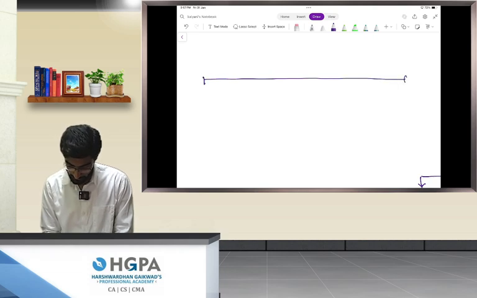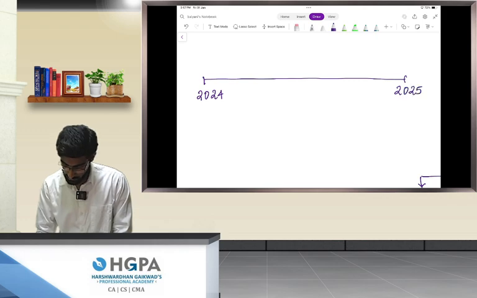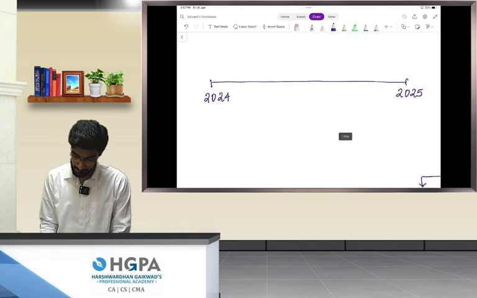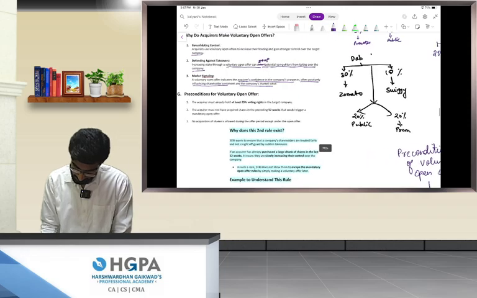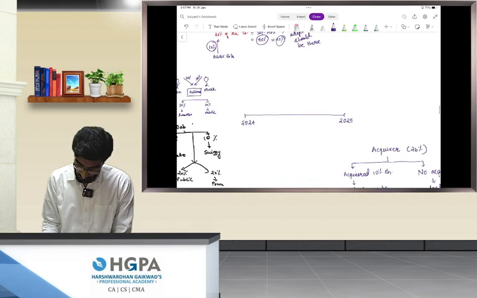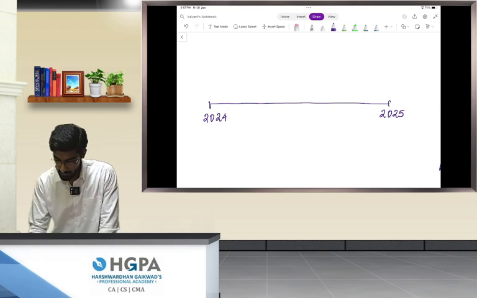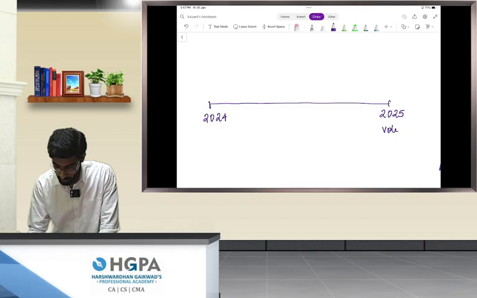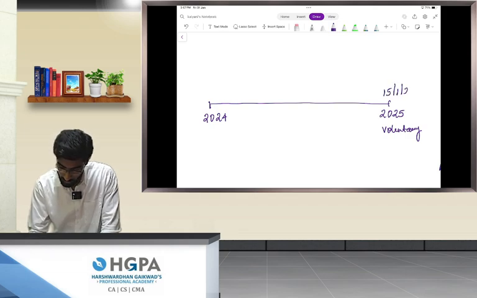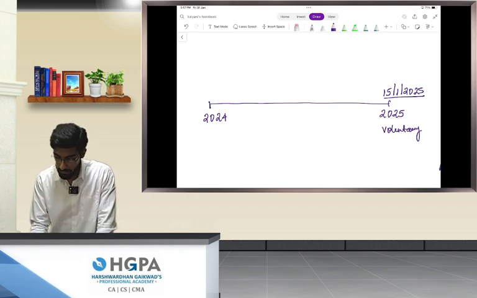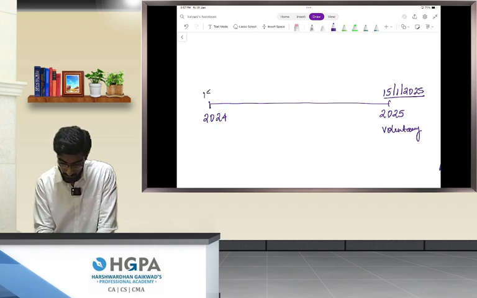This is the timeline: 2024, 2025. What this rule is saying is that if I am making a voluntary open offer in, let's say, 15th Jan 2025, my birthday, if I am making a voluntary open offer on my birthday on 15th January 2025, I should ensure that 15th January 2024.